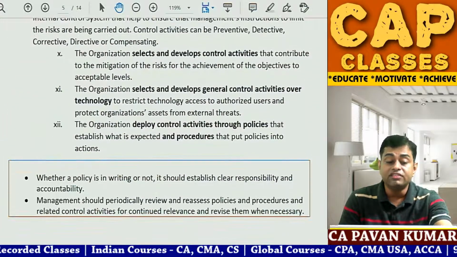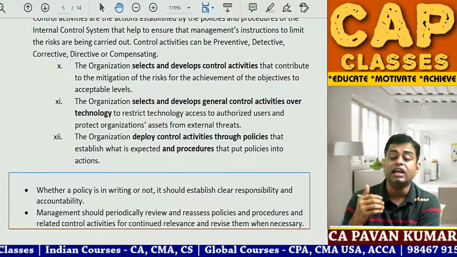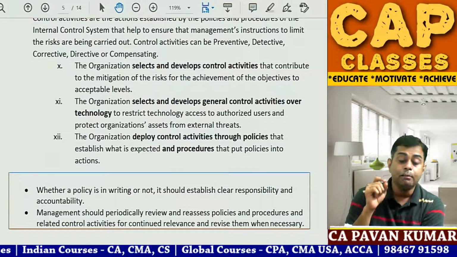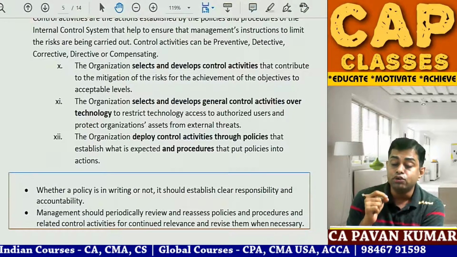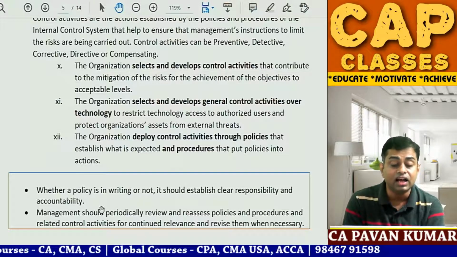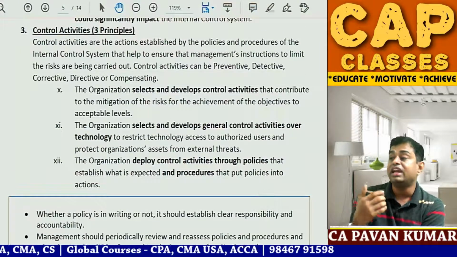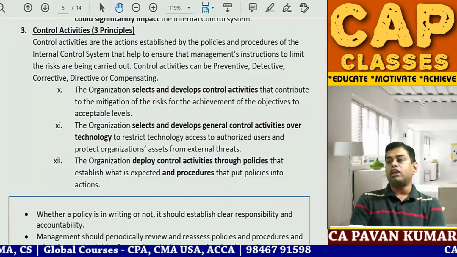Then there is a box given, whether a policy is in writing or not, it should establish clear responsibility and accountability. Management should periodically review and reassess policies and procedures and related control activities for continued relevance and revise them when necessary. This is control activities.